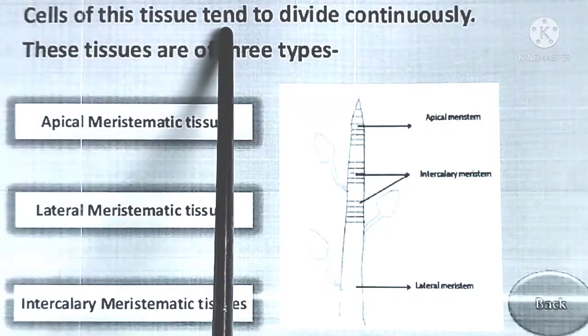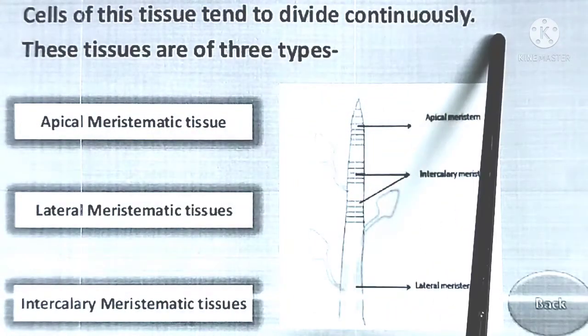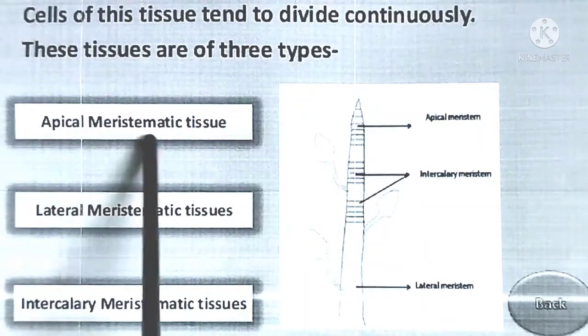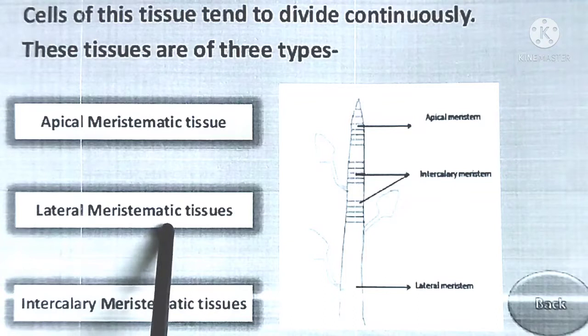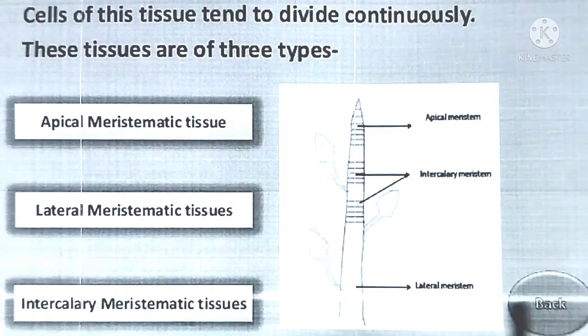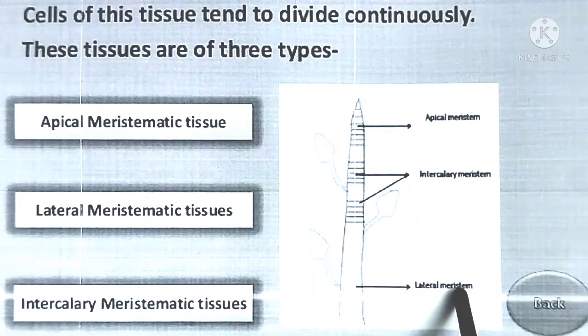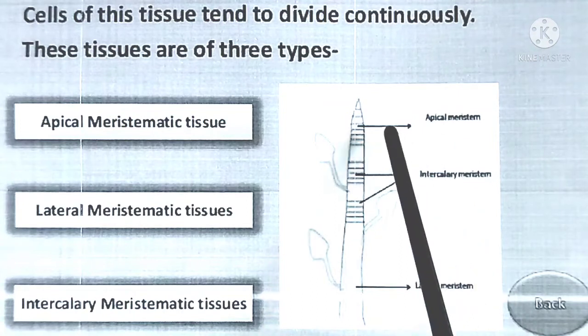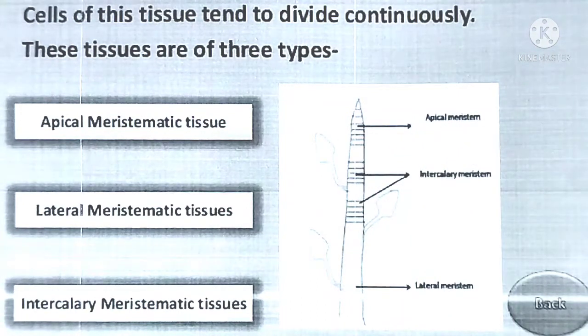Cells of these tissues tend to divide continuously. These tissues are of three types: apical meristematic tissue, lateral meristematic tissue, and intercalary meristematic tissue.